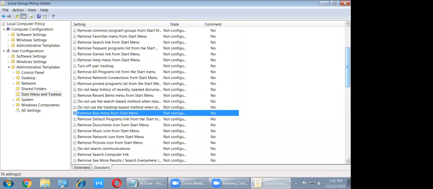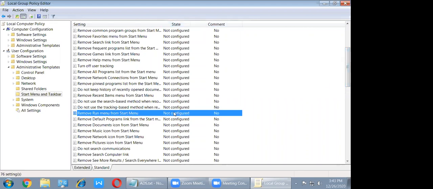Remove run menu from the start menu. Yes, remove run menu from start menu. After that, remove run menu, not configure. Not configure means